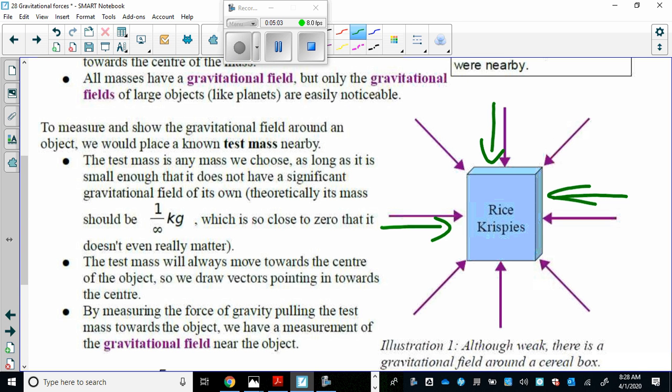When you do Physics 30, you will find out that electrical fields can be either towards the object or away from the object. Same with magnetic fields. But gravitational fields are always towards the center of the object.